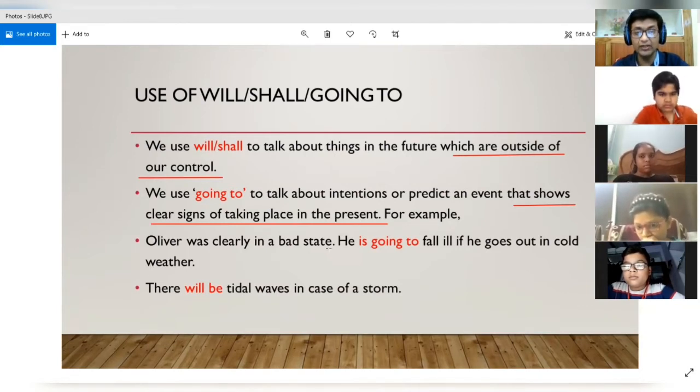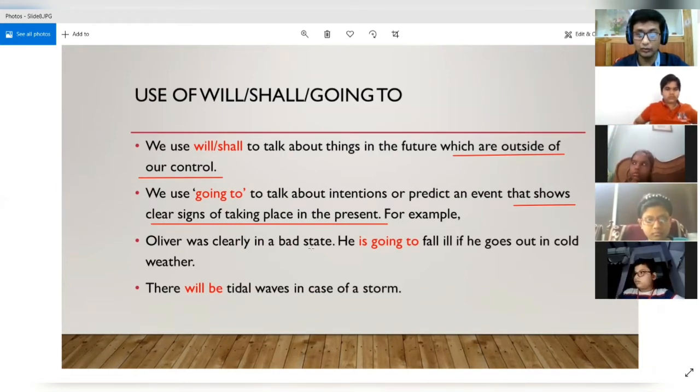Oliver was clearly in a bad state. Yes. So they are telling that he was not in a good state. He must be ill or something. Then they are saying he is going to fall ill if he goes out in cold weather. So he was already in a bad state. So if he goes out in the cold weather, he is going to fall ill.